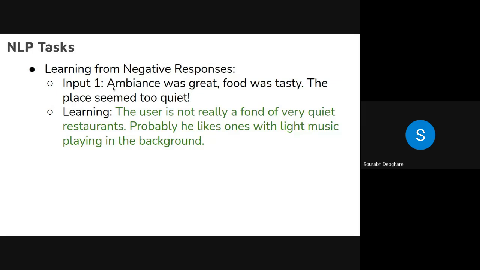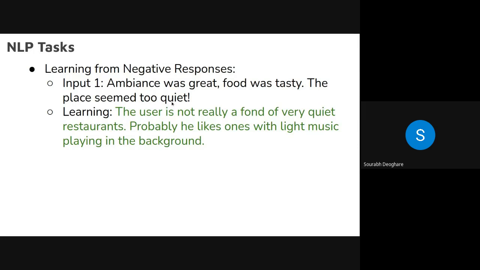Okay, so this is one review. Ambience was great. Food was tasty. The place seemed too quiet. One thing that we saw was sentiment analysis. Usually everyone is interested in knowing whether you are feeling good or bad about their services and so on. So that is one level. Now this is at another level, that let's say Swiggy would be interested in knowing the meaning out of this sentence. So it would try to know why the place seemed too quiet.